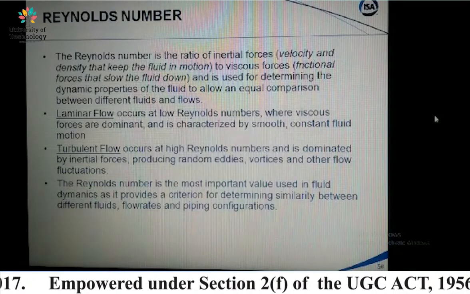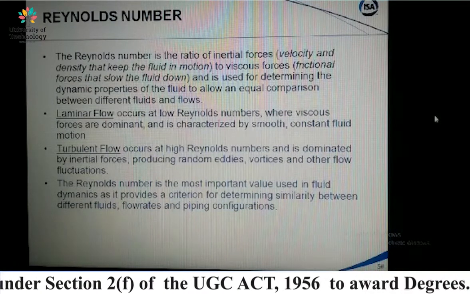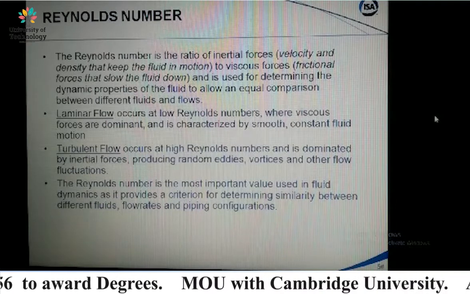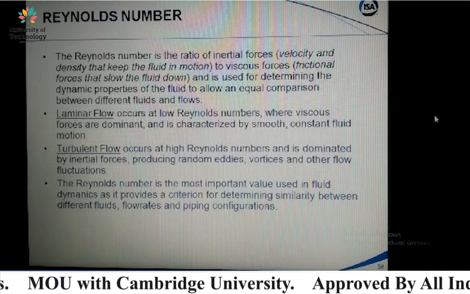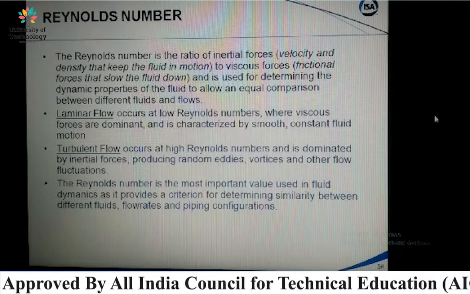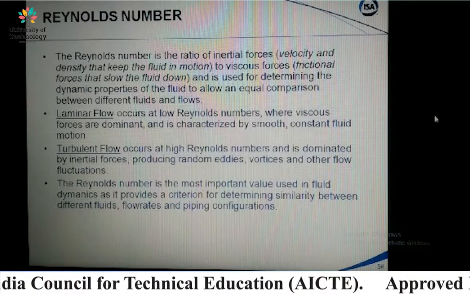And after that we study Reynolds number. Reynolds number identifies the flow type. The type is laminar, turbulent or transition flow, right?